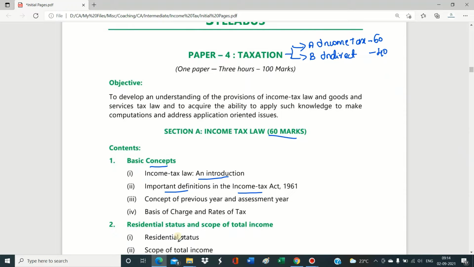Then we are going to study the concept of previous year and assessment year. It is imperative because the whole tax computation is done for the previous year based on the assessment year, and the basis of charge and rate of tax. Here we are going to study slab rates or rate of tax for different kinds of persons like individual, partnership, companies, and so on. So that's about your introduction part.